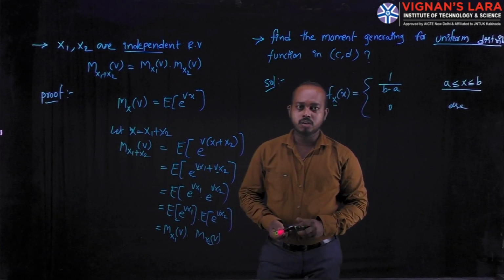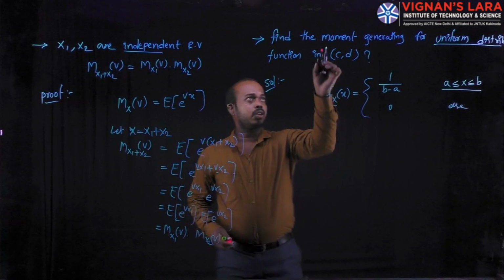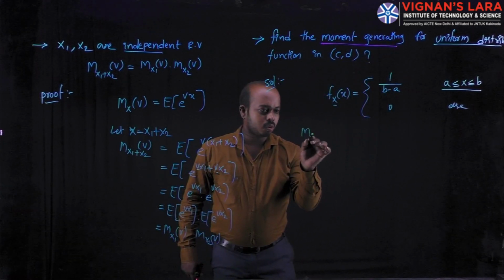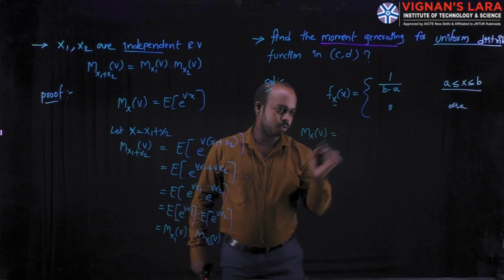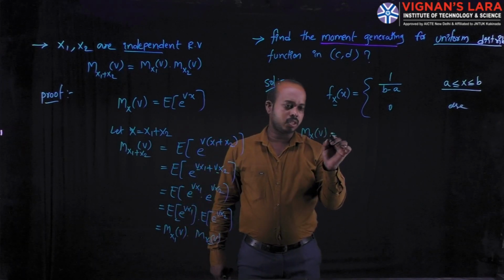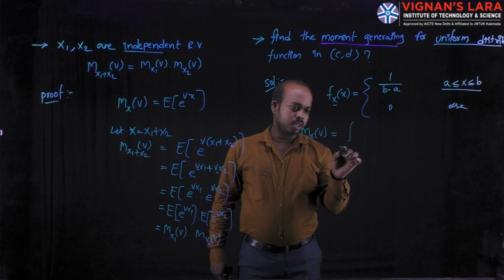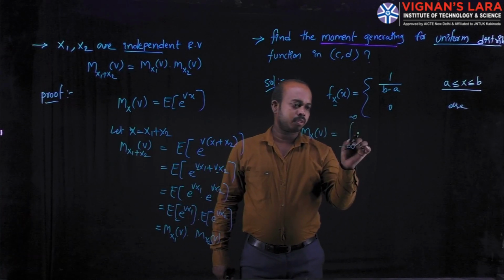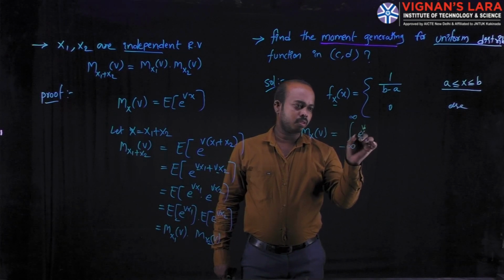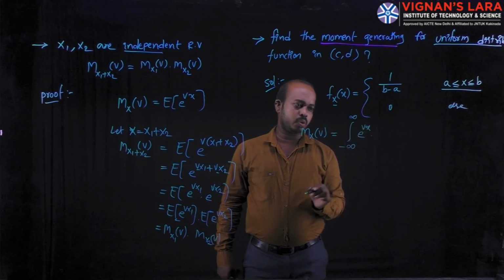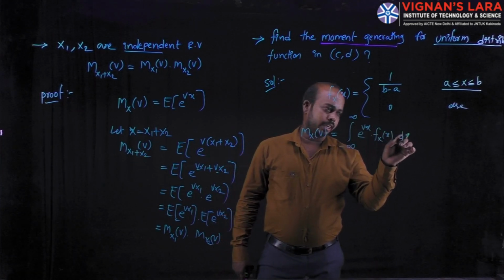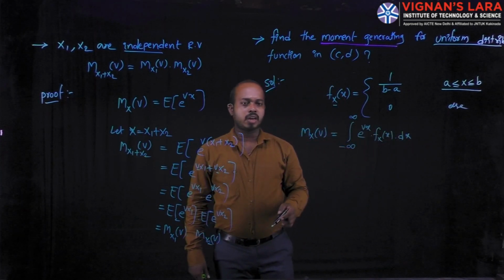For the moment generating function, the formula under continuous is M x of v is equal to the integral from minus infinity to plus infinity of e power vx into f x of x into dx.